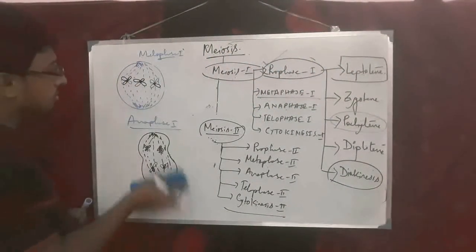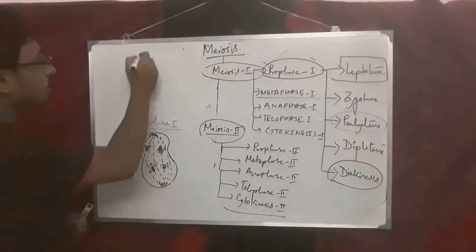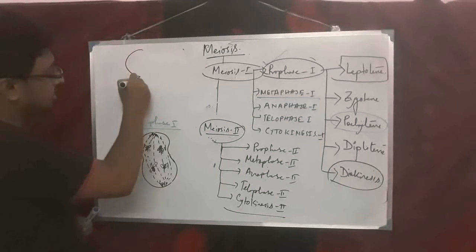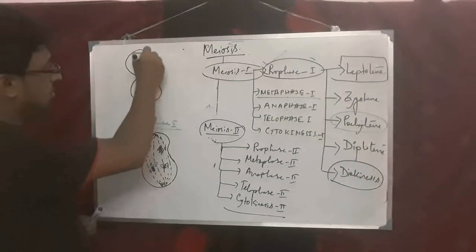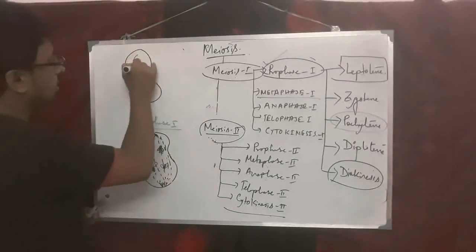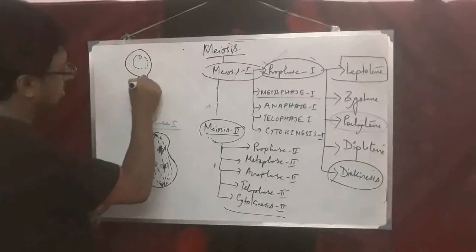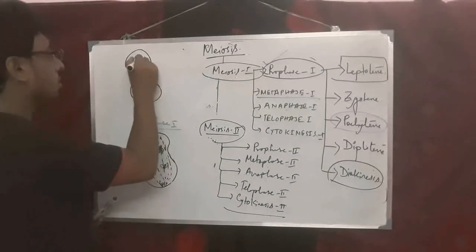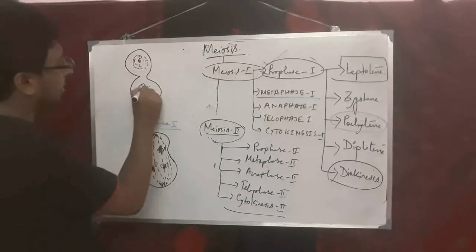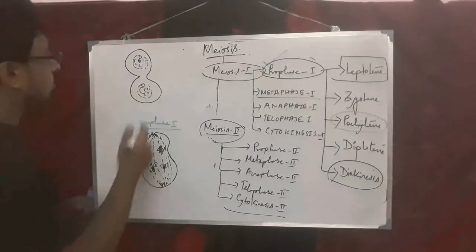And in telophase, what will occur? In telophase, the cytoplasmic constriction will increase. The nuclear membrane is reappearing, the nucleolus is reappearing, and chromosomes are started to coil.